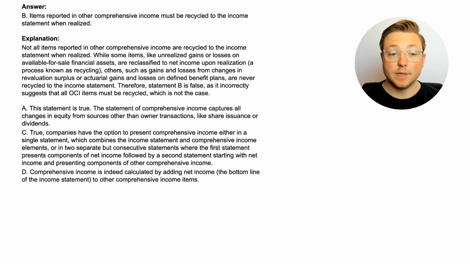All right, the answer is B. Items reported in other comprehensive income must be recycled to the income statement when realized. So this is false. The other ones were correct. If you remember what the other ones are, that's great. We're going to look at why they're correct at the bottom here.